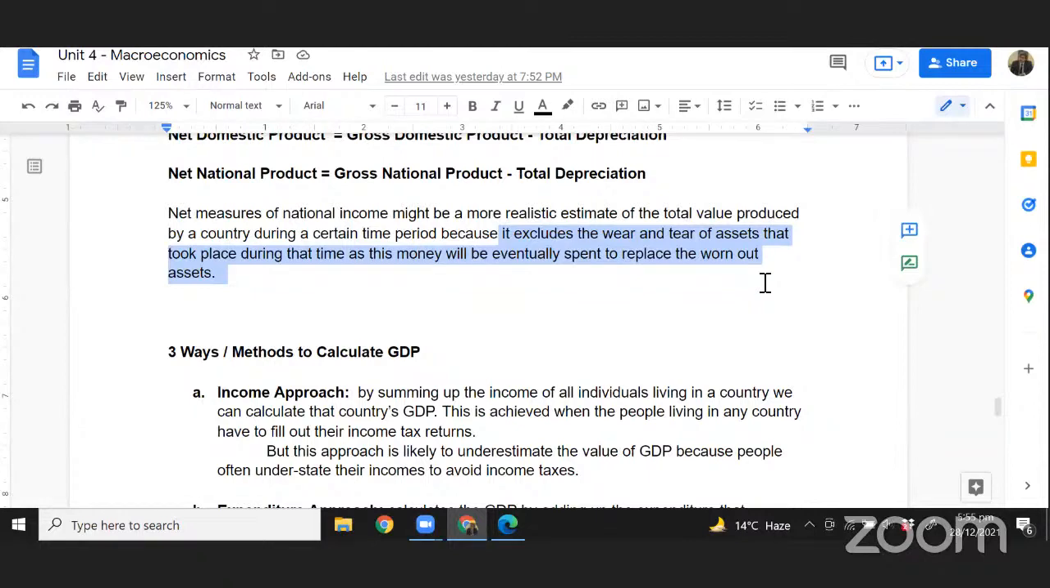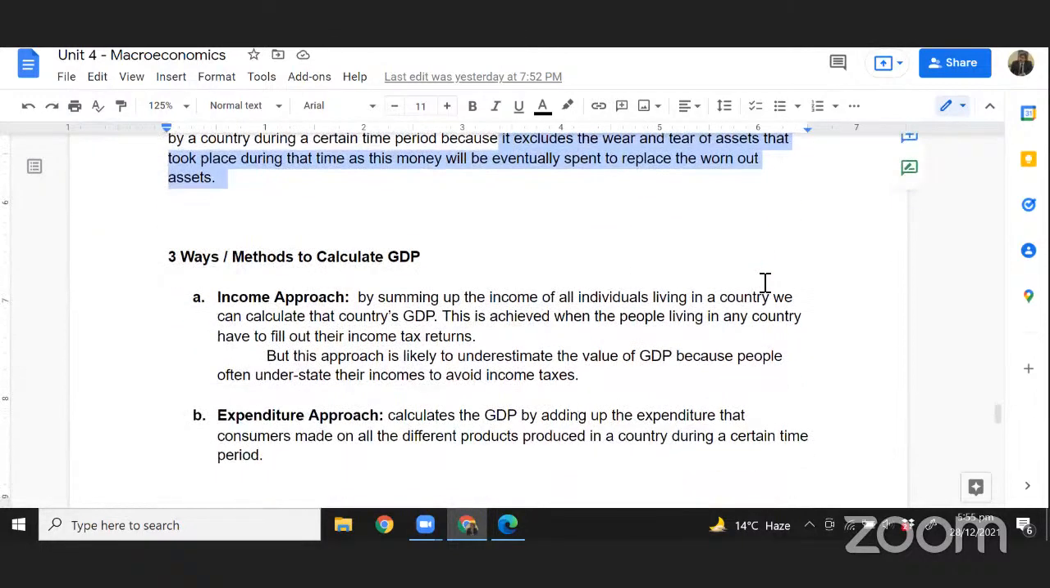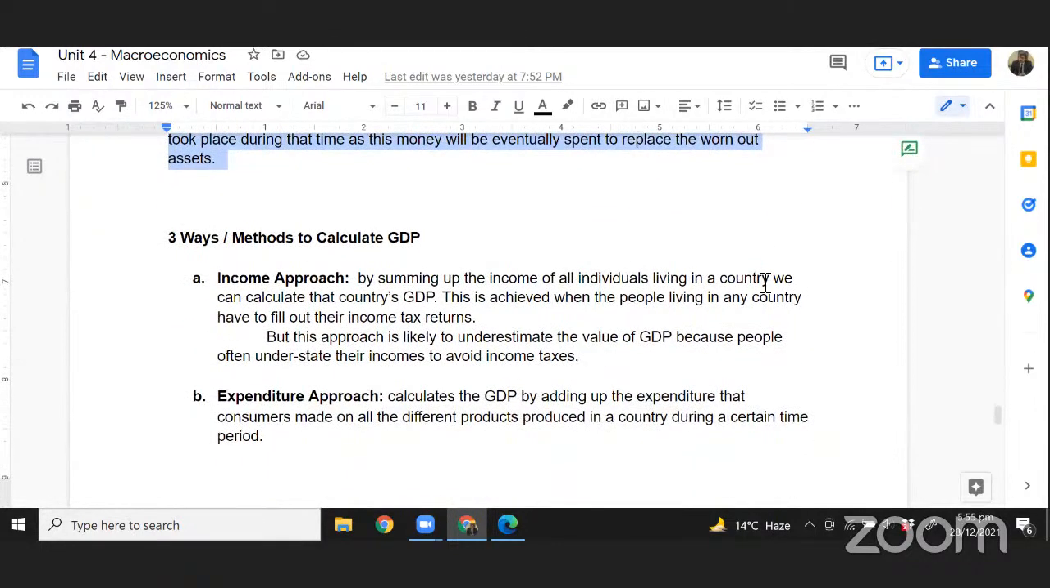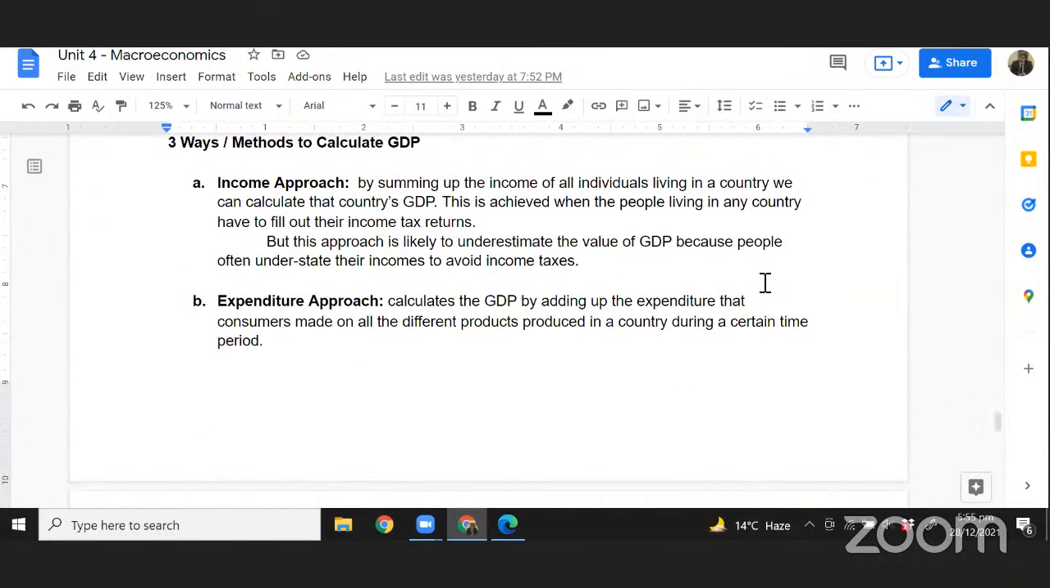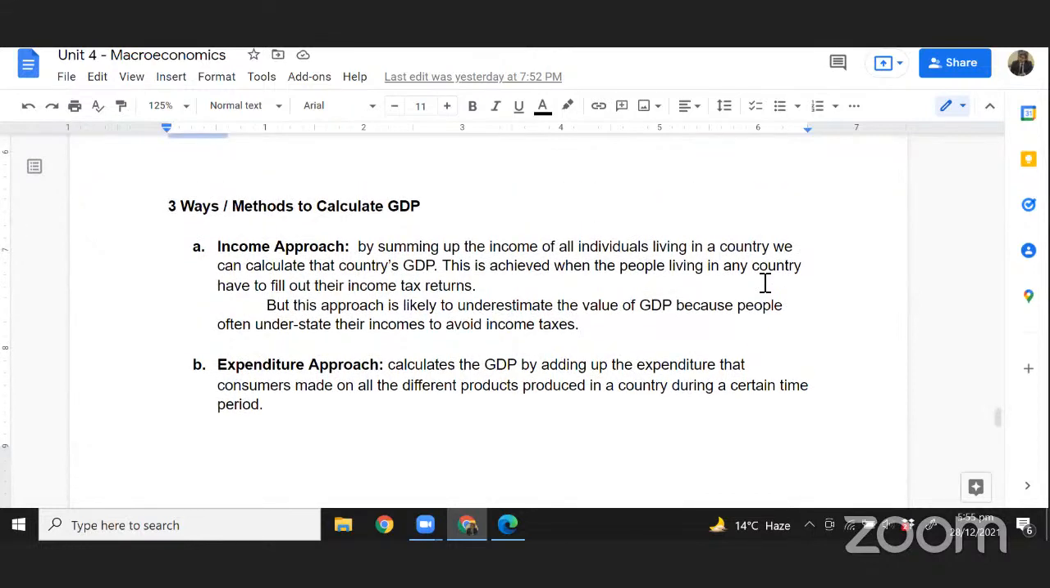Okay, then a quick recap of the three methods used to calculate GDP. There's the income approach, the expenditure approach, and the product approach. Now, the income approach estimates the GDP by adding up the income of all the people who are living in a country. How does a country do that? When these people file their income tax return, that gives the government an estimate of how much each individual is earning in their country. So that is how you calculate GDP using the income approach.